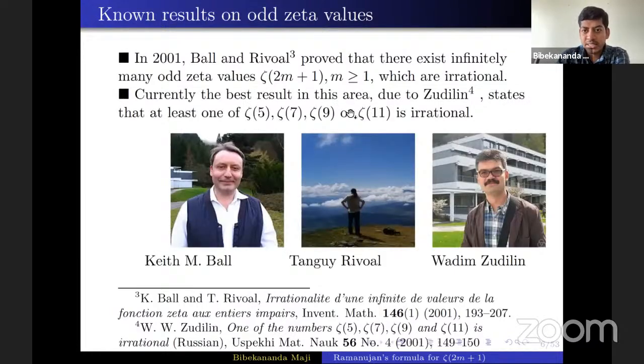Currently, the best result in this area is due to Wadim Zudilin. The result says that at least one of zeta 5, zeta 7, zeta 9, and zeta 11 is irrational. Zudilin also gave an elementary proof of Apery's theorem. And later, Yuri Nesterenko, another mathematician, also gave an elementary proof, and Beukers gave a proof of Apery's theorem. I think one of the organizers is also an expert in this area, in Apery's theorem, Krishnan. Okay.